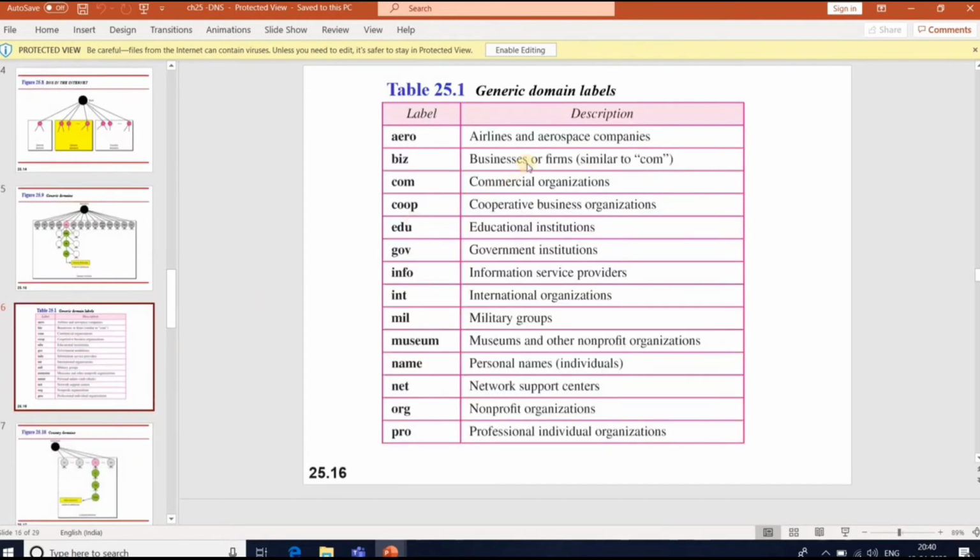For generic domains, aero is for airlines and aerospace companies; biz for businesses and firms; com for commercial organizations; coop for cooperative business organizations; edu for educational institutions; gov for government institutions; info for information service providers; int for international organizations; mil for military groups; museum for museums and other non-profit organizations; name for personal names; net for network support centers; org for non-profit organizations; pro for professional individual organizations.